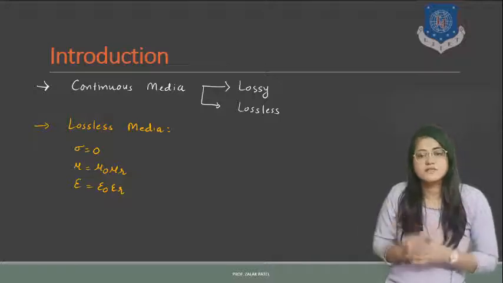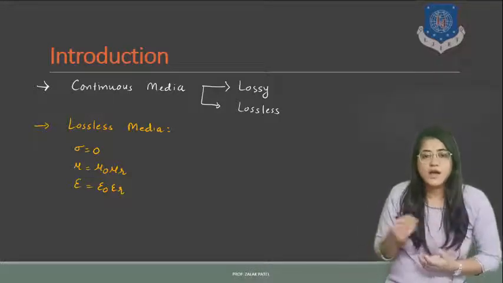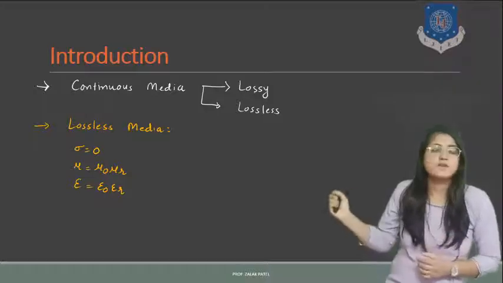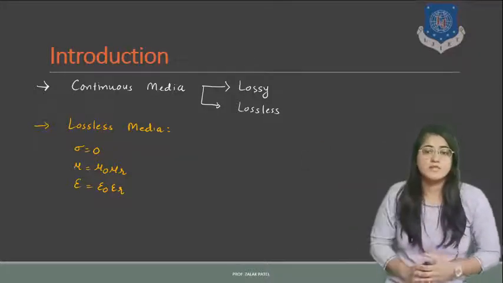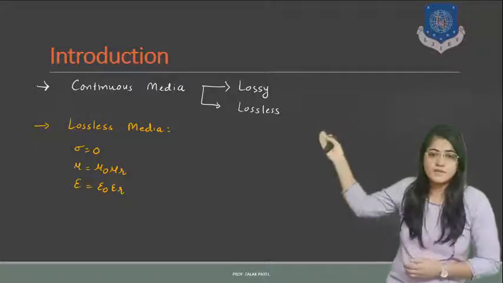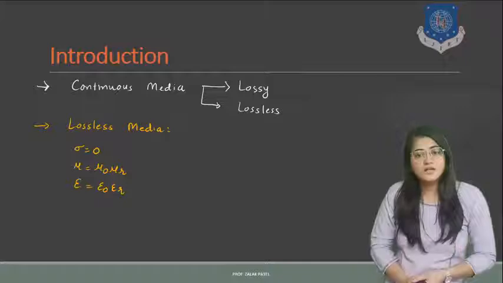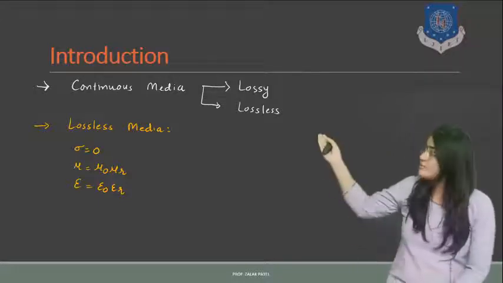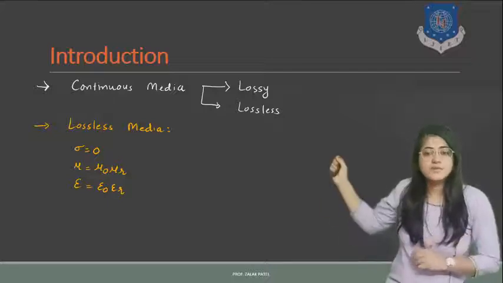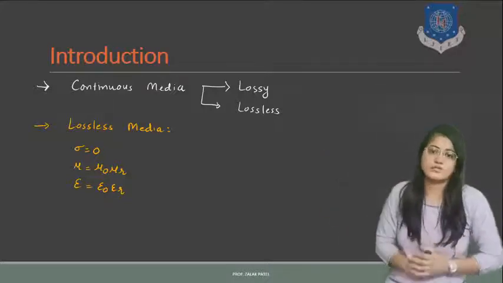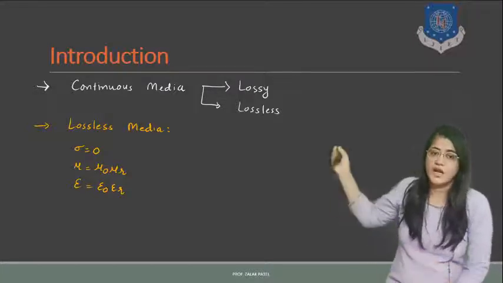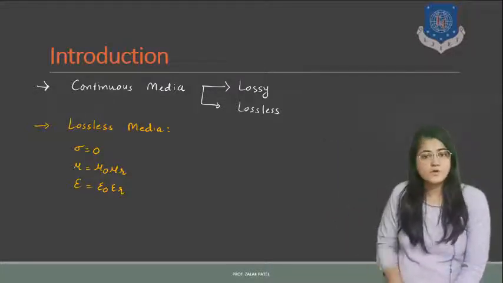Now each of them is related to the relative as well as the free space propagation model. If we talk about mu, the permeability of the medium, then it depends on the free space permeability as well as the relative permeability. So mu will be given by mu0 into mu r, while epsilon will be given by epsilon 0 into epsilon r, where epsilon 0 is free space permittivity and epsilon r is relative permittivity.